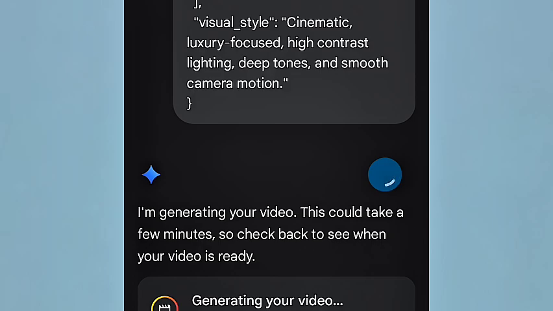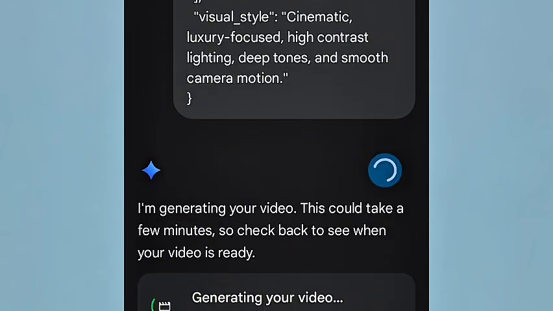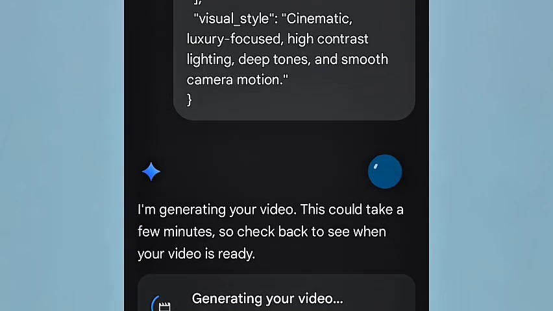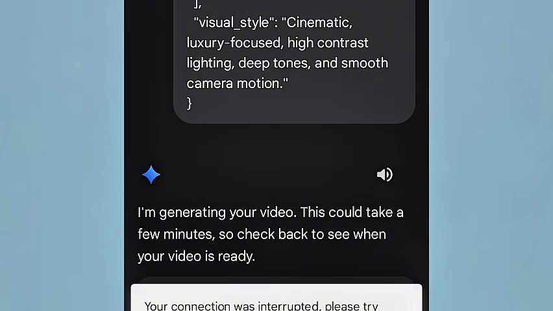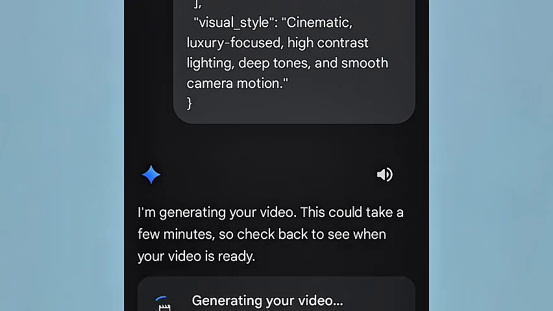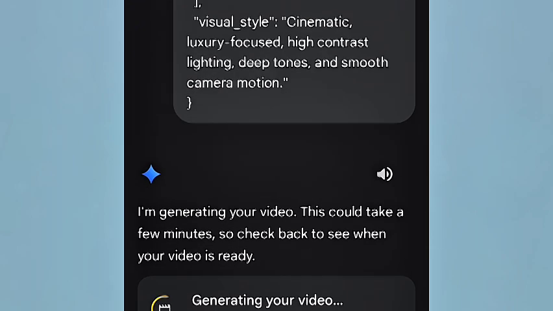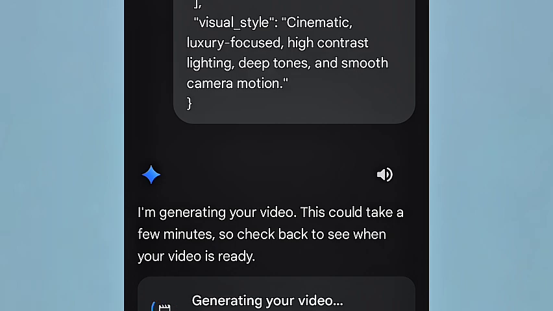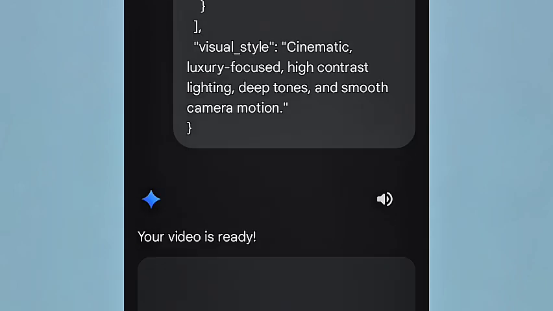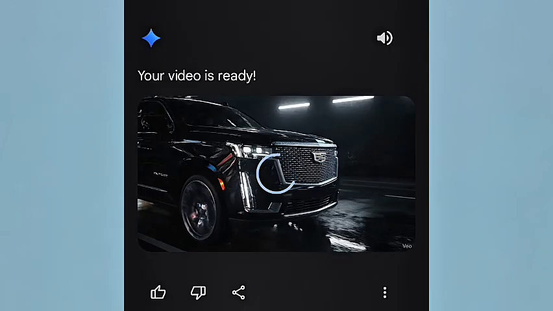You can look at it here. It's generating your video. This can take 1 to 2 minutes. Your connection was interrupted. It's generating. You can see your video is ready.